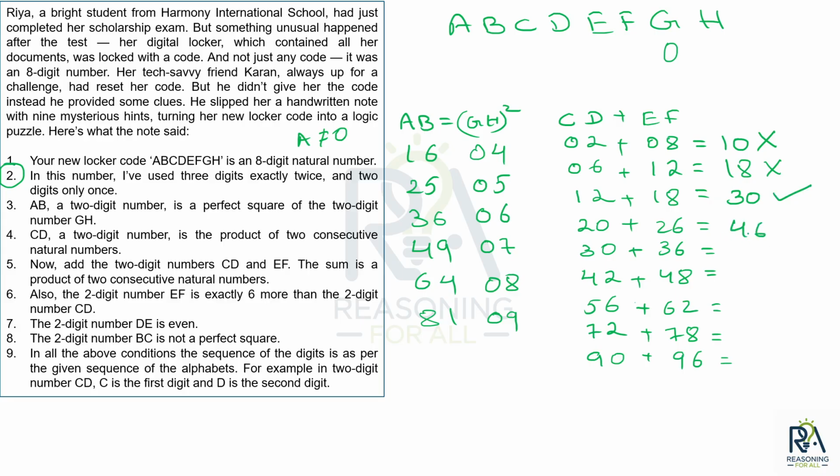Then 20 plus 26, 46. 46 is 2 into 23, right? तो ये कभी भी product of two consecutive natural numbers हो नहीं सकता है. 66, 6 into 11 हो सकता है. That is the closest possible, I think. Yes. तो again they are not consecutive natural numbers. Product of consecutive natural numbers नहीं है. 42 plus 48, 90. Yes. 9 into 10, 90. Possible.